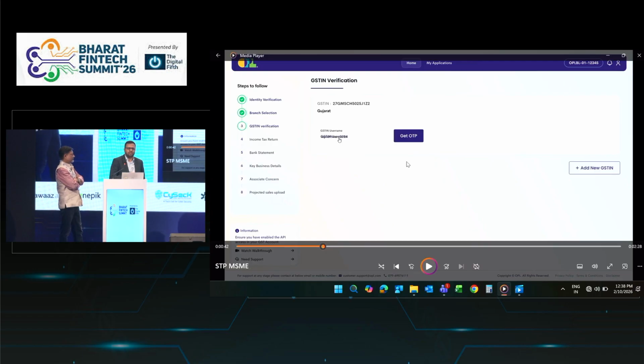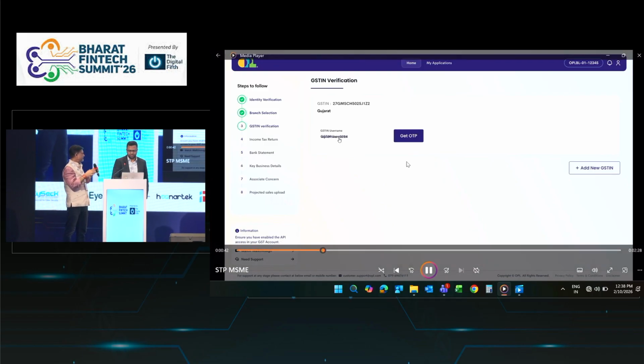Your RM or salesperson can send a link to the customer. If you do not want to collect an OTP, but you have an ITR and bank statement, they can upload it. Even the banks have their BCPs sitting outside the branches. They can also do the same journey.